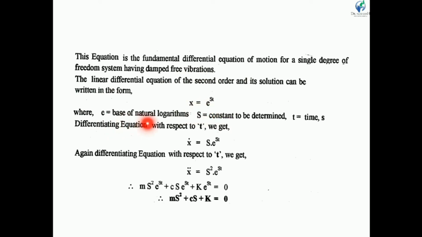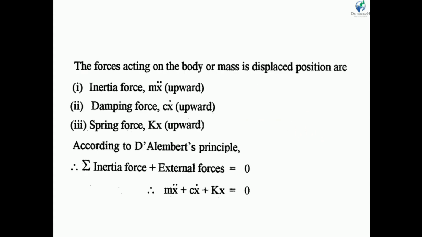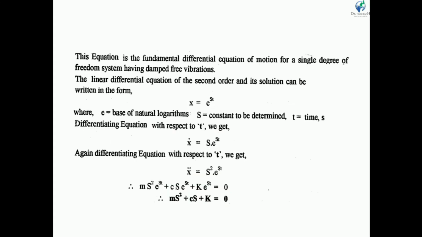So e is a base, s is a constant to be determined, and t is time. So here s is a constant. In this equation there is m x double dot plus c x dot plus k x. We want a solution of this equation. So here there are three parameters: x, x dot and x double dot. We put the values of x, x dot and x double dot, and then we solve.